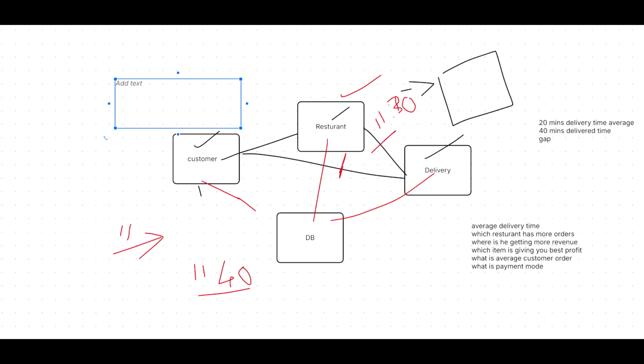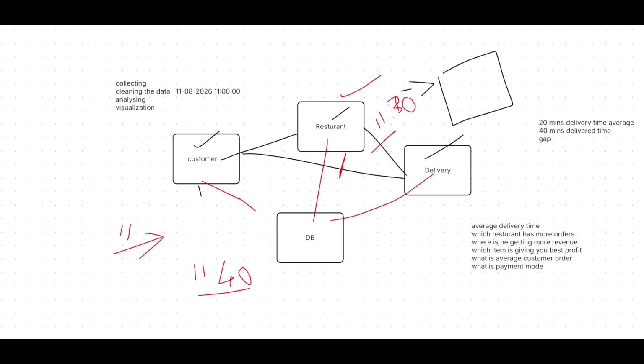What I write, I take the data from the restaurant and write a basic SQL code and get a count of that data, and I'll tell you how it is there. For example, which item is giving the profit. So I'll take all the items and try to know what is the total cost for it, what is the delivery charge, what is the profit for it. That is where I got.